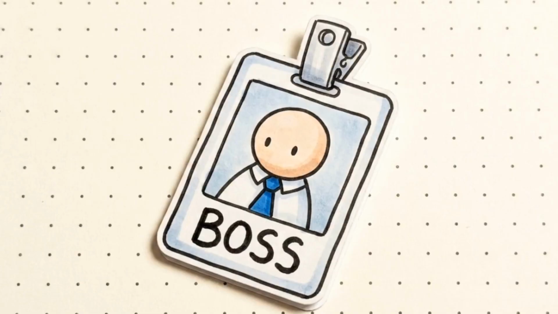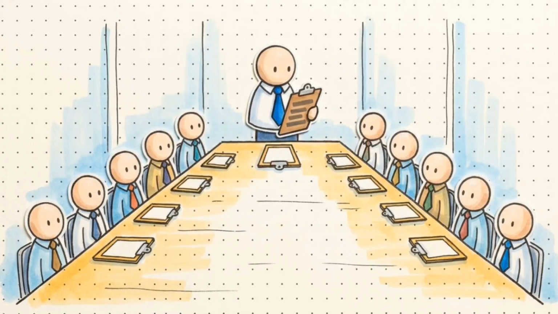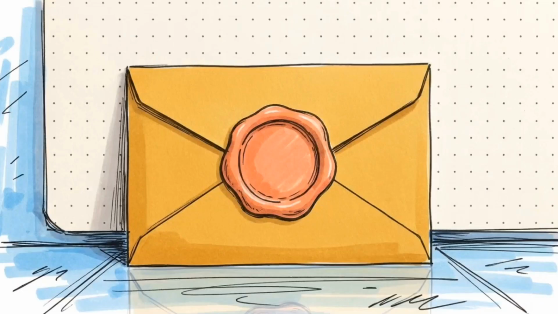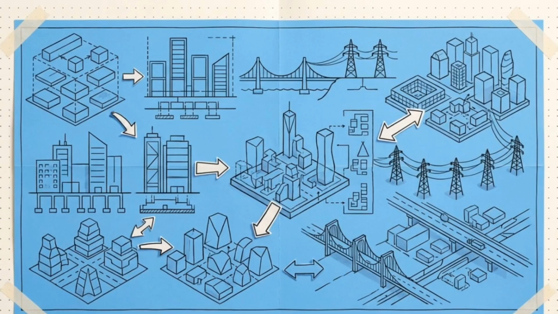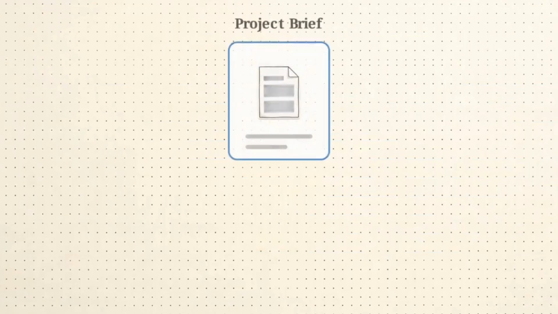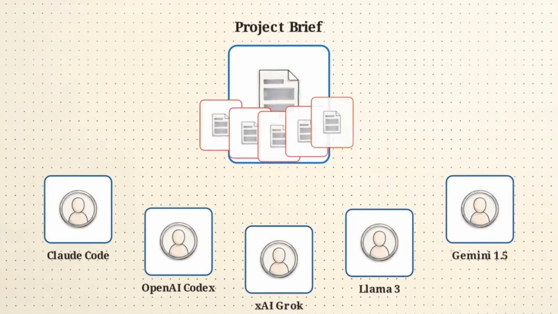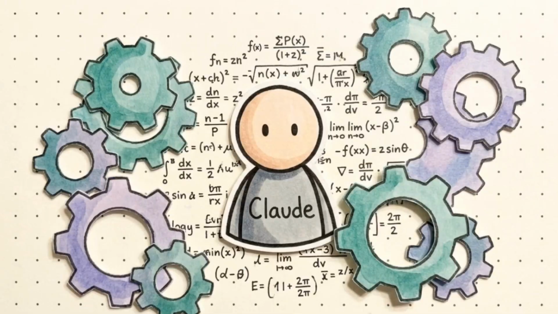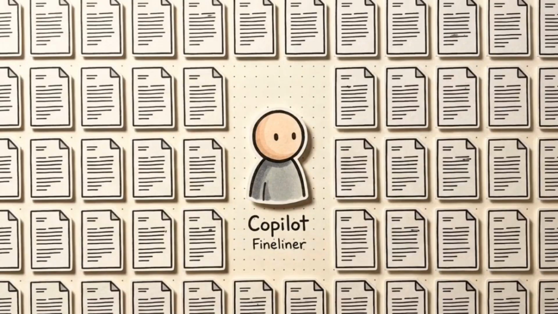You manage this hive through a central orchestrator agent named Michael. He's the supervisor of the floor, and he's the only agent you need to talk to. Instead of micromanaging code, you give Michael a brief, like migrate the entire test suite. Michael autonomously breaks that goal into subtasks and assigns them to specialized models. He might task a Claude agent with rewriting complex logic, while using a Copilot agent for rapid, repetitive edits.